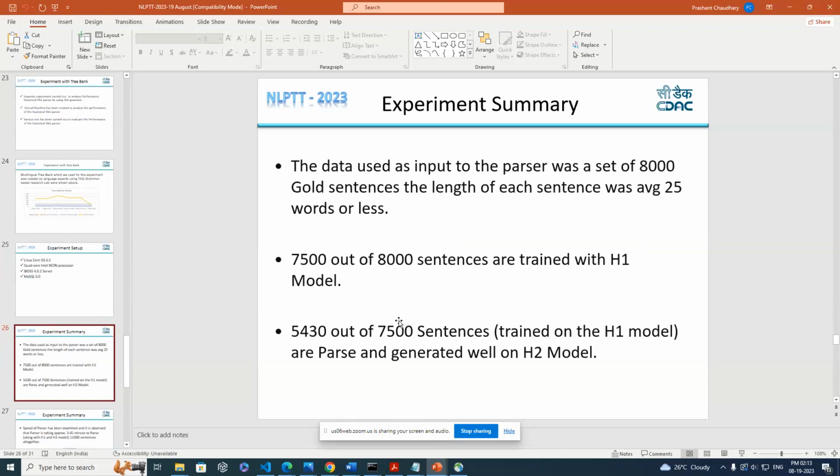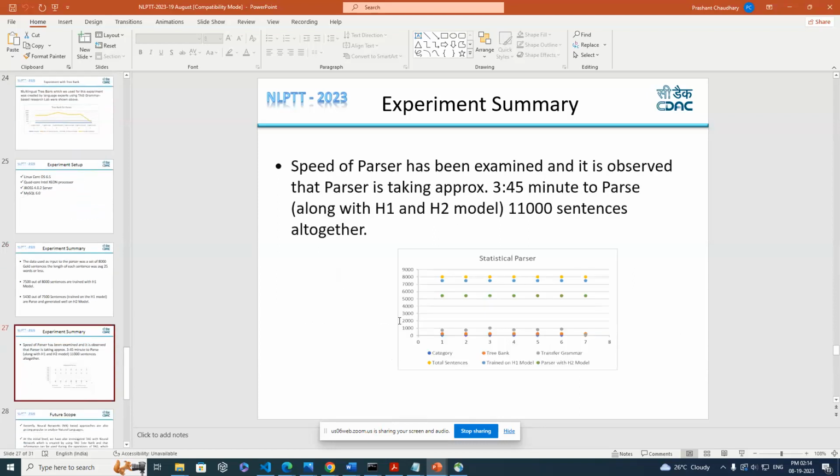In the final experiment, we used a set of 8,000 gold sentences. These are English and target language references. We took English to Hindi, so we have references for this. The average sentence length is 25 words or less. Out of 8,000 sentences, 7,500 sentences were trained using the H1 model, and out of 500 sentences, 5,430 were trained, parsed and correctly generated. So this is the speed of the parser.